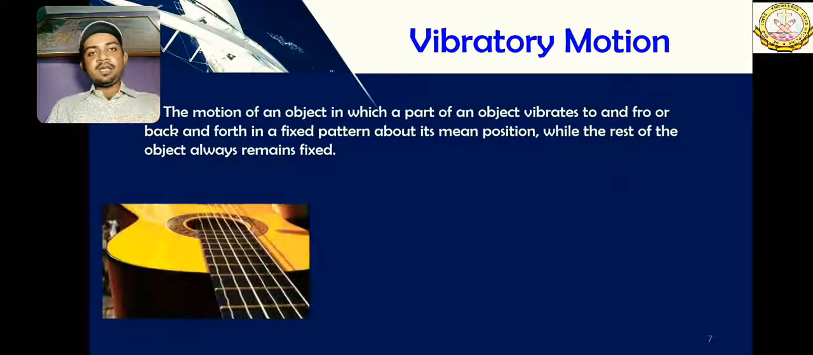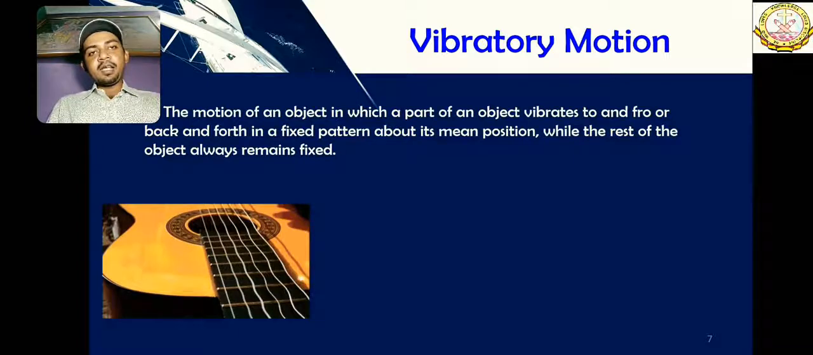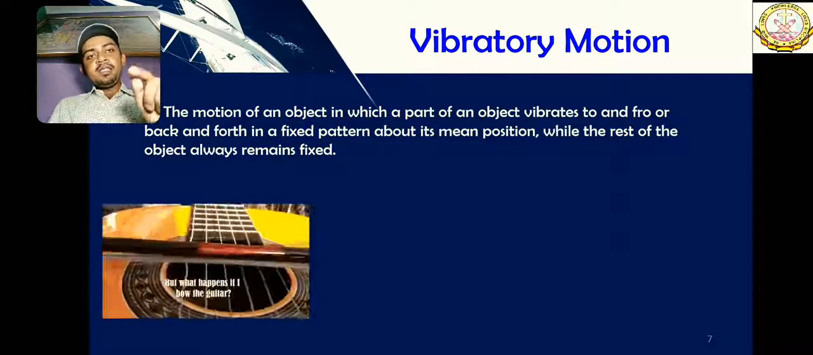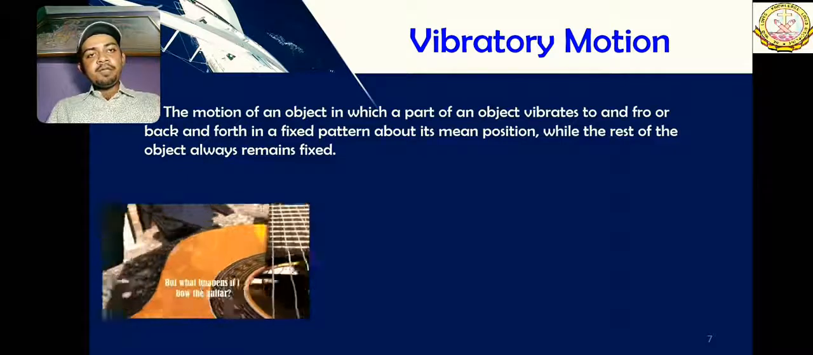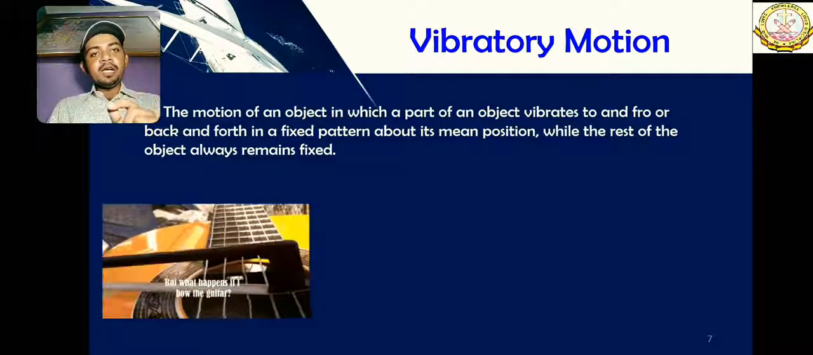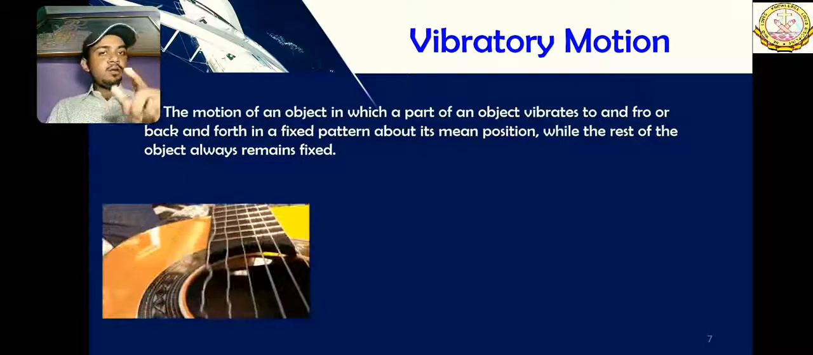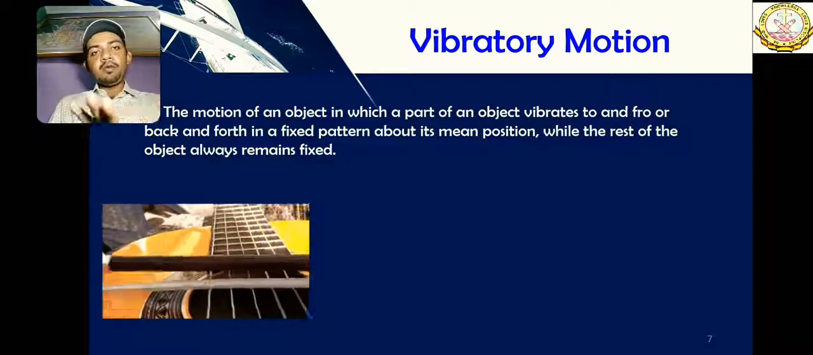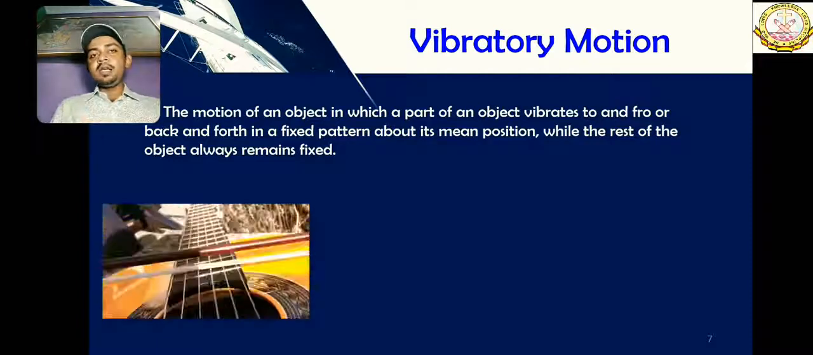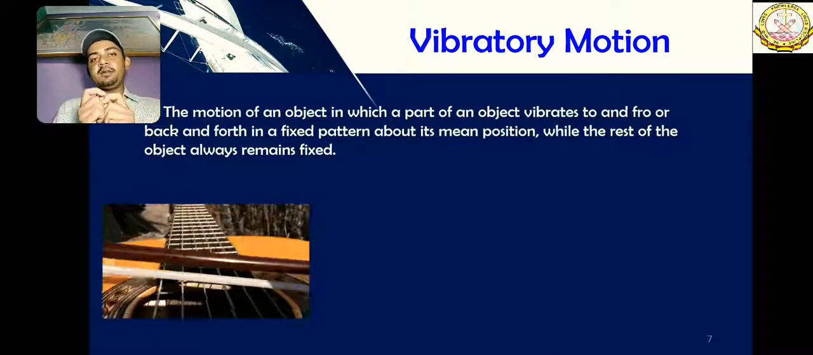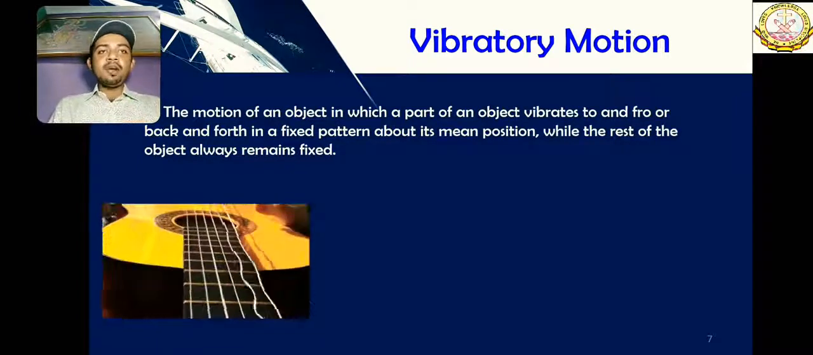Here you can see this is a guitar string. As you can see, this gentleman is simply pulling a few strings, and that string is very beautifully vibrating. The whole guitar is not moving, not vibrating, only the strings are vibrated. So this type of motion is called vibratory motion.